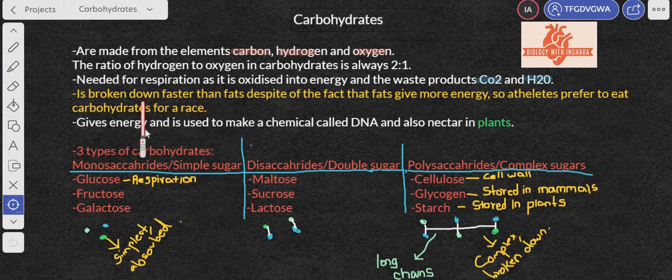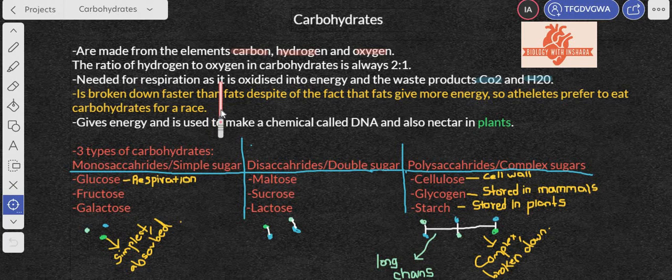It is broken down faster than fats despite the fact that fats give more energy, so athletes prefer to eat carbohydrates for a race. The thing to understand here is that carbohydrates are broken down faster than fats, which means that if you want to go for a race, then you should eat more carbohydrates than fats because you need energy in that race, and carbohydrates are broken down faster, so it is more convenient to eat carbohydrates.